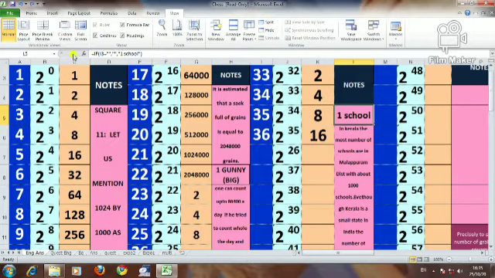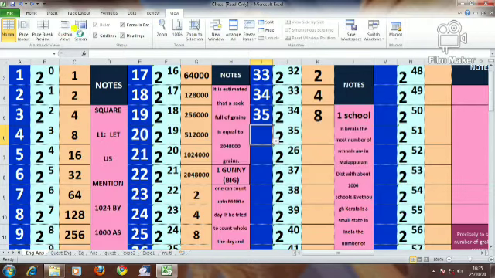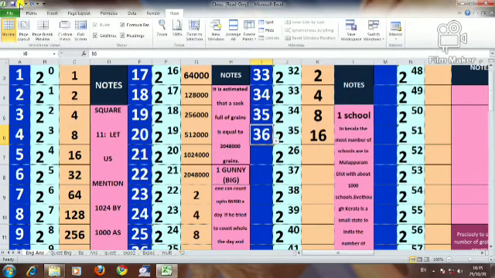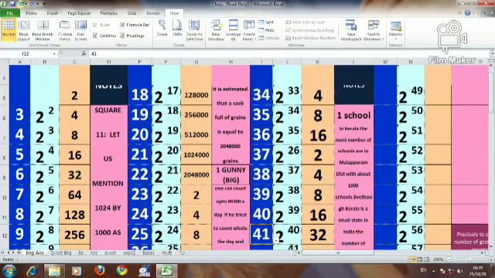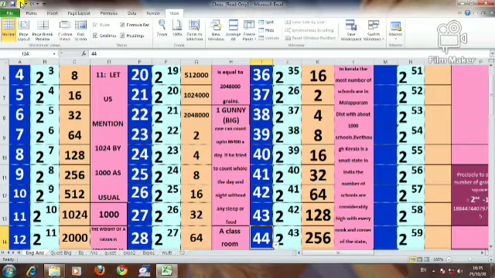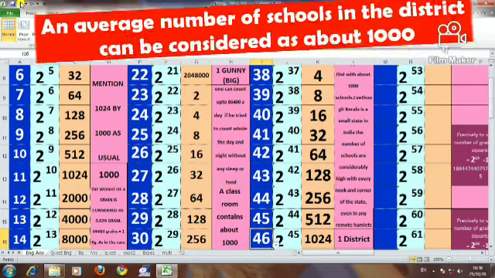Now let's go to the next column. 36, 2 schools, 4 schools, 8 schools, 16 schools, 32, 64, 128, 256, 512, 1024.